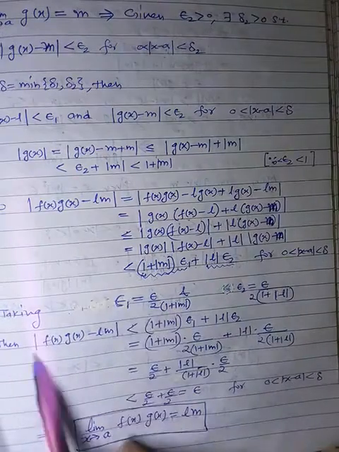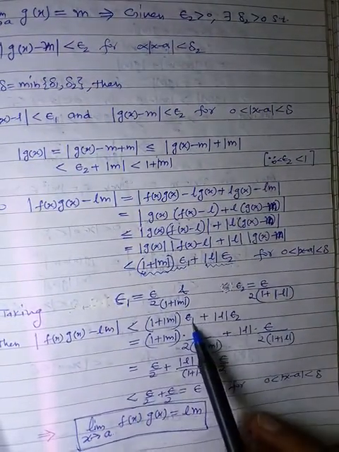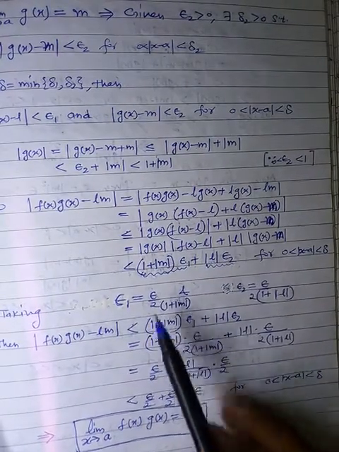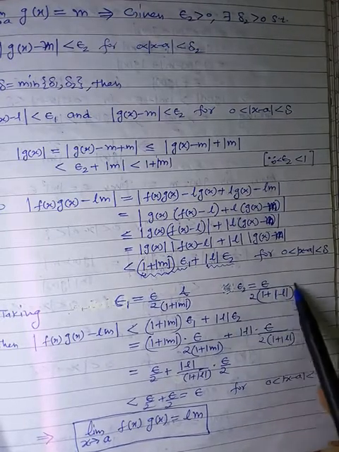So this term is less than this quantity multiplied by epsilon 1 plus magnitude of l into epsilon 2, but epsilon 1 we have selected as this, so just replace this value, plus magnitude of l and epsilon 2 which is selected as this.